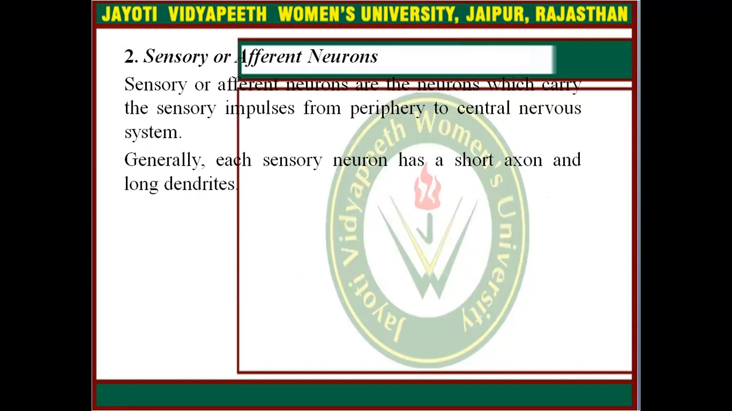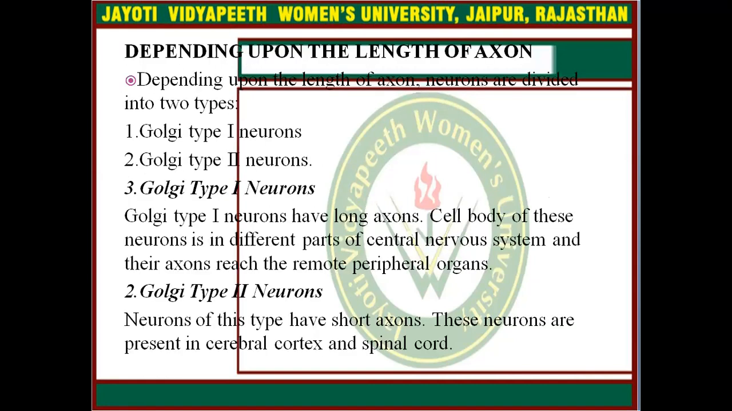Second one is the sensory or afferent neuron. Sensory or afferent neurons are the neurons which carry the sensory impulses from periphery to central nervous system. Generally, each sensory neuron has a short axon and long dendrites. Depending upon the length of axon, neurons are divided into two types. First is Golgi type 1 neurons, second is Golgi type 2 neurons.